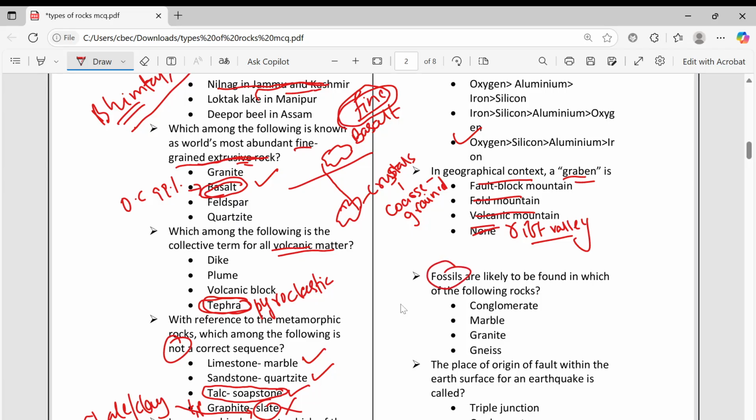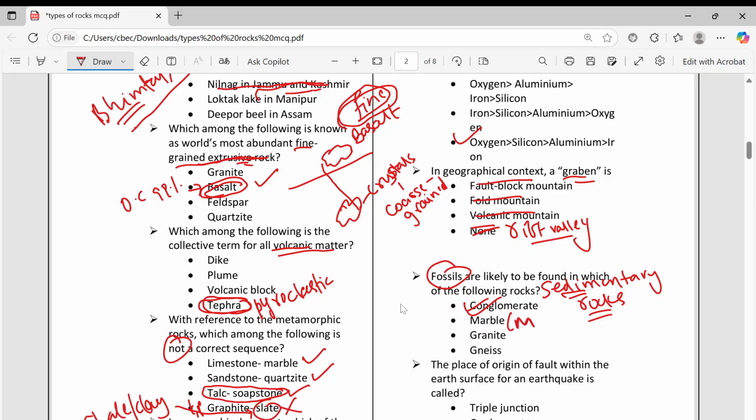Then, fossils are likely to be found where? In sedimentary rocks, because these sediments may contain plants also. Dead plants and animals keep depositing, and over millions of years they convert into fossils. So fossils are available only in sedimentary rocks. Here conglomerate is the sedimentary rock, so this will be the option.